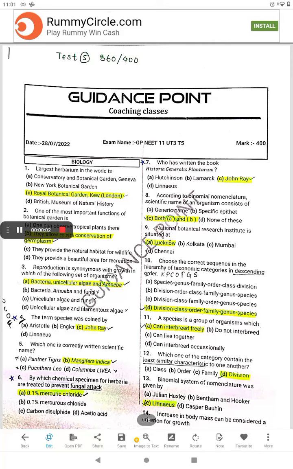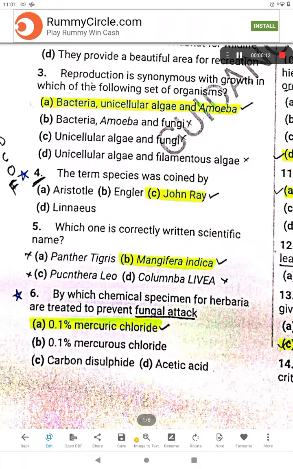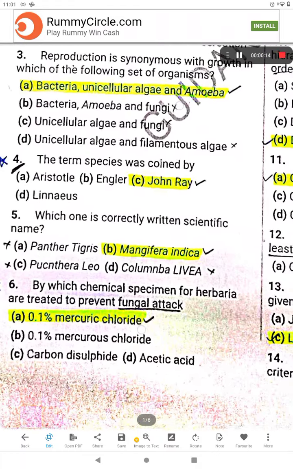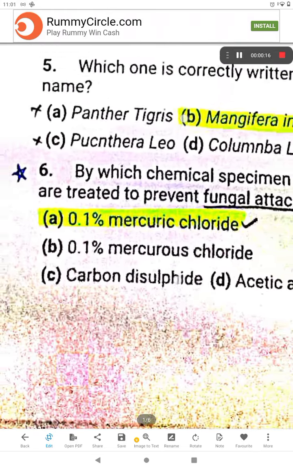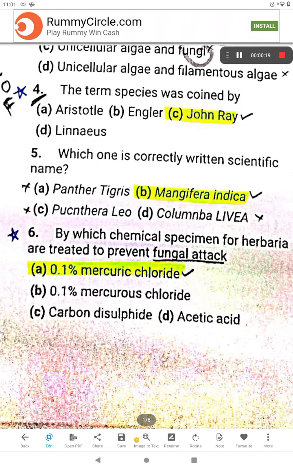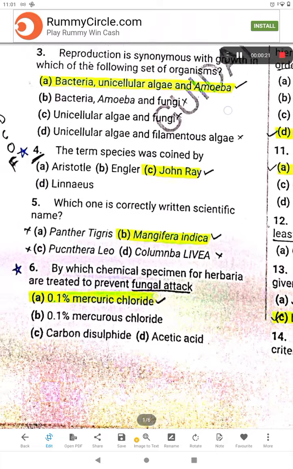Recording the mistakes of the test 5 where I scored 360 out of 400. Okay, so the mistake is: the term species was coined by John Ray. By which chemical are specimens for herbaria treated to prevent fungal attack?